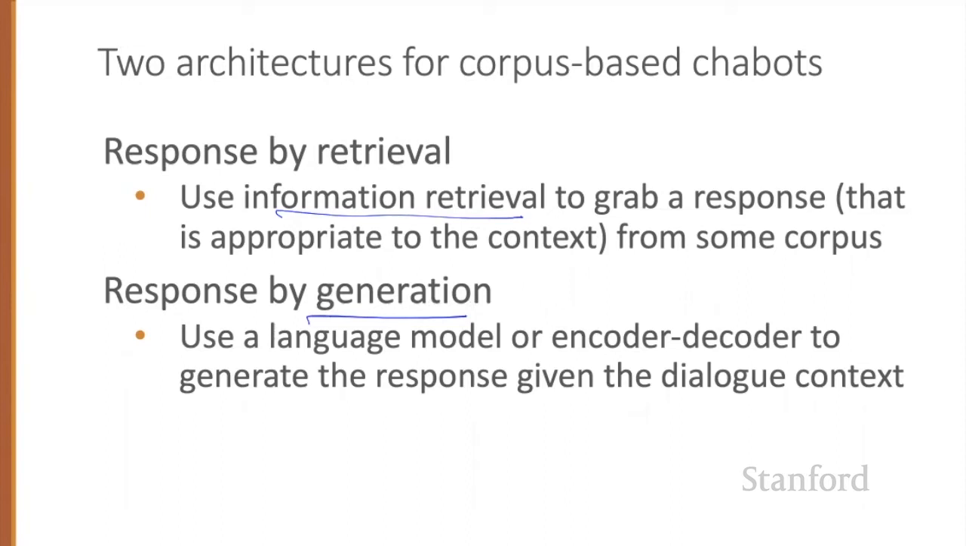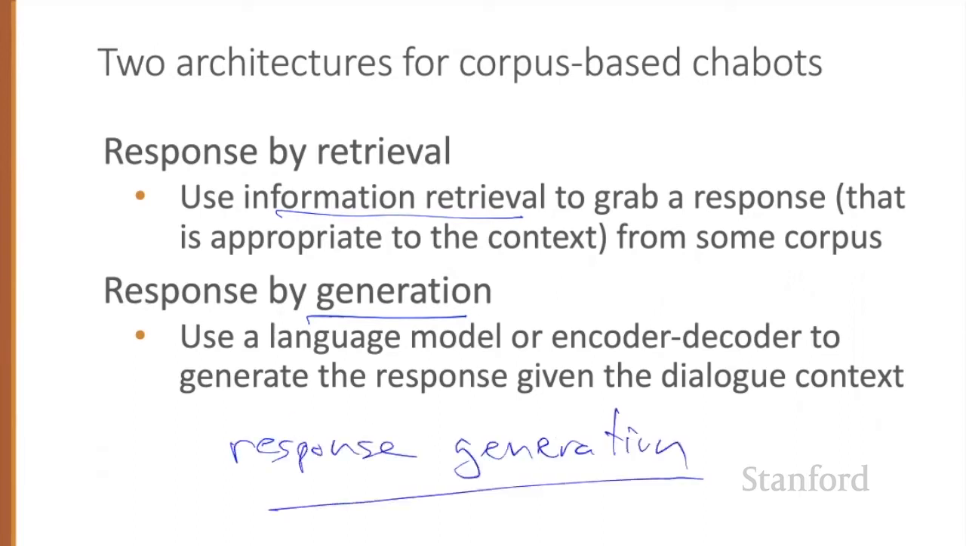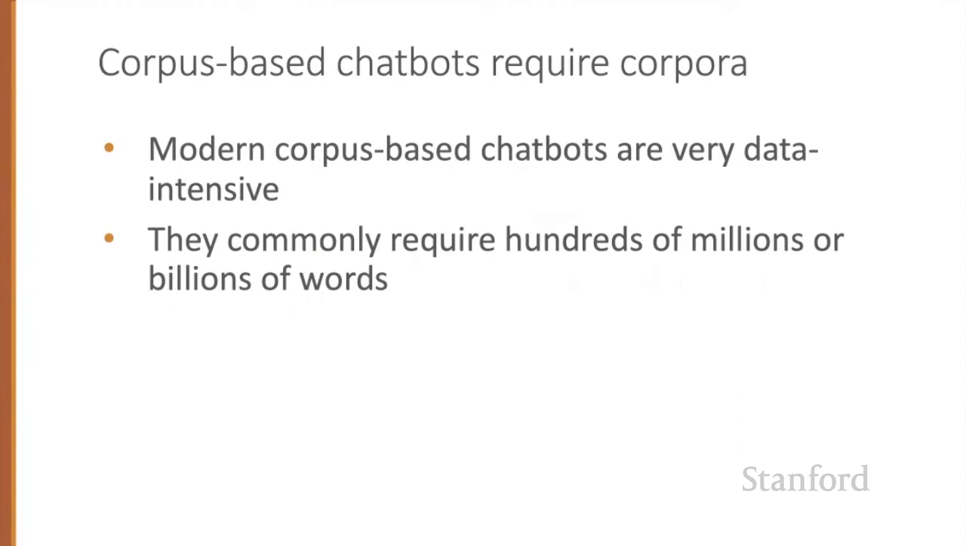In either case, systems mostly generate a single response turn that's appropriate given the entire conversation so far, at least for conversations that are short enough to fit into a single model's window. For this reason, they're often called response generation systems. Modern corpus-based chatbots are very data-intensive, commonly requiring hundreds of millions or billions of words of training.